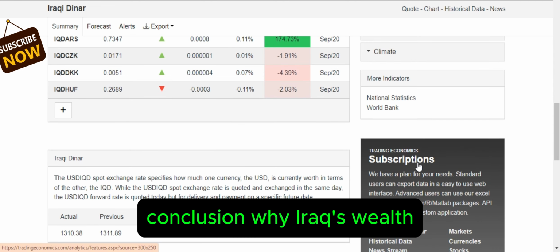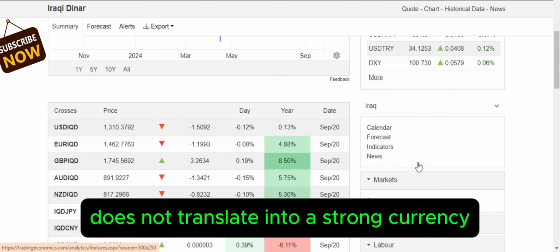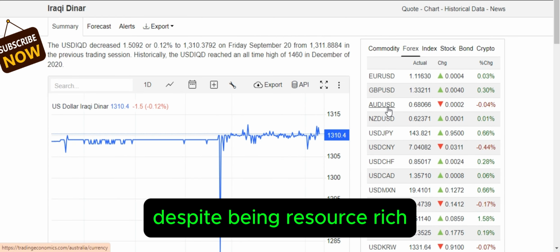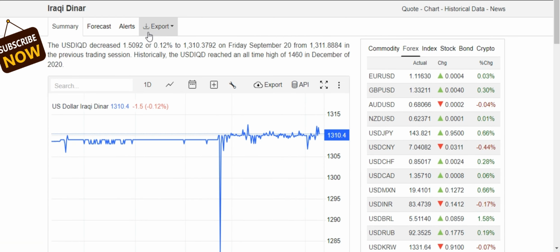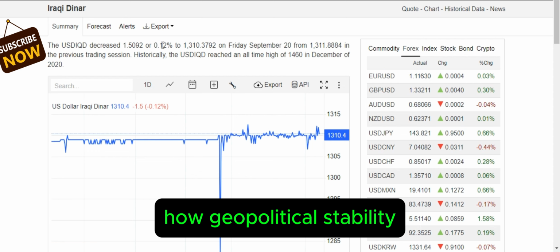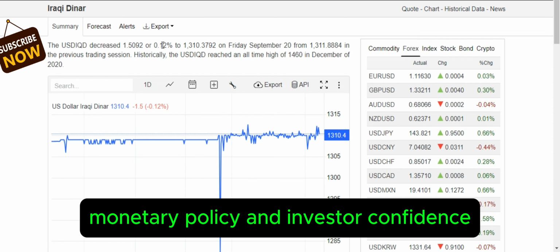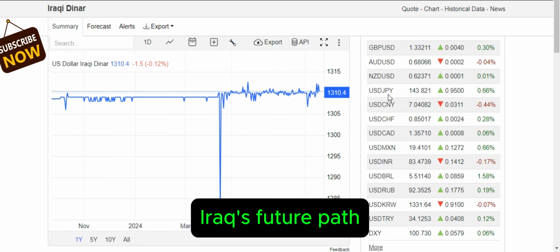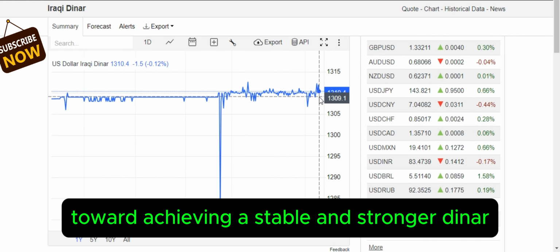Conclusion: why Iraq's wealth does not translate into a strong currency. Summary of key reasons why Iraq, despite being resource-rich, has a lower valued currency. How geopolitical stability, monetary policy, and investor confidence contribute to Kuwait's currency strength. Iraq's future path toward achieving a stable and stronger dinar.